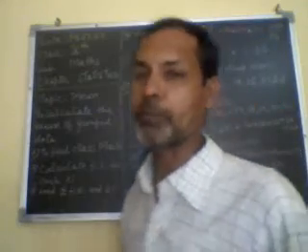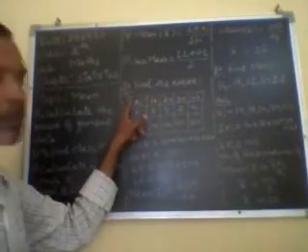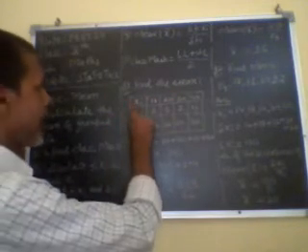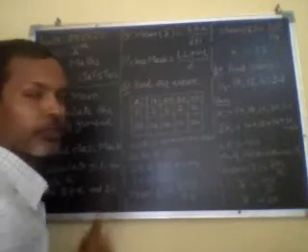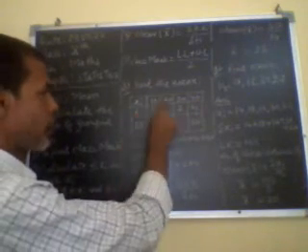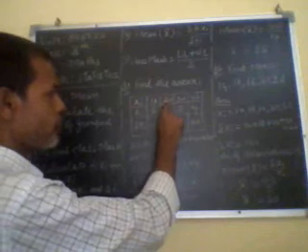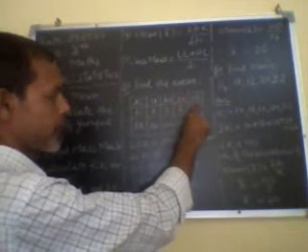Now come to the example. Once again we have to revise this example. Question 1, find the mean. This table is given, Xi is 10, 20, 30, 40, the given observations. I represents the counting number: observation 1 is 10, observation 2 is 20, observation 3 is 30, observation 4 is 40.